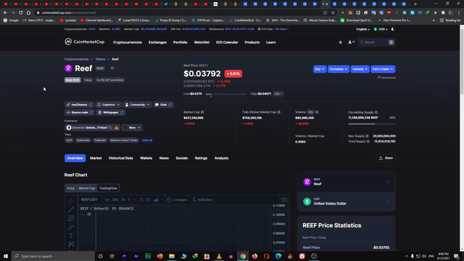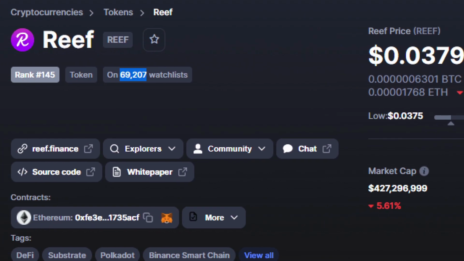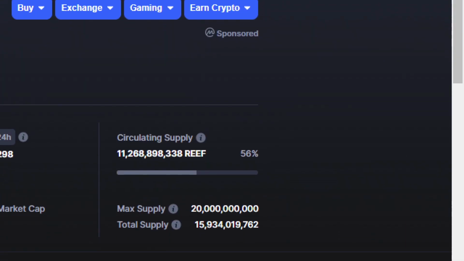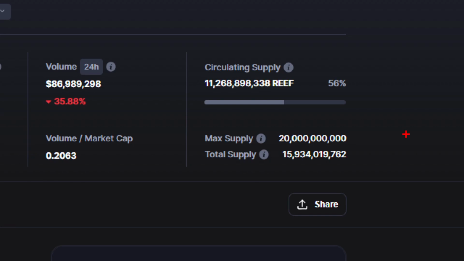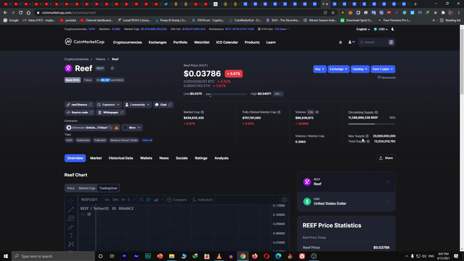The next one is Reef. We have got 69,000. Look at the people, the most amount of people here in Reef. And look at the supply, the maximum supply, that's 1, 10, 100, 1000, that's 20 billion supply.